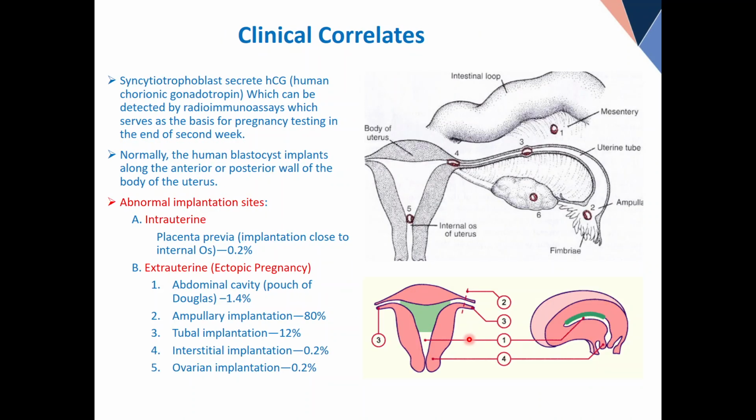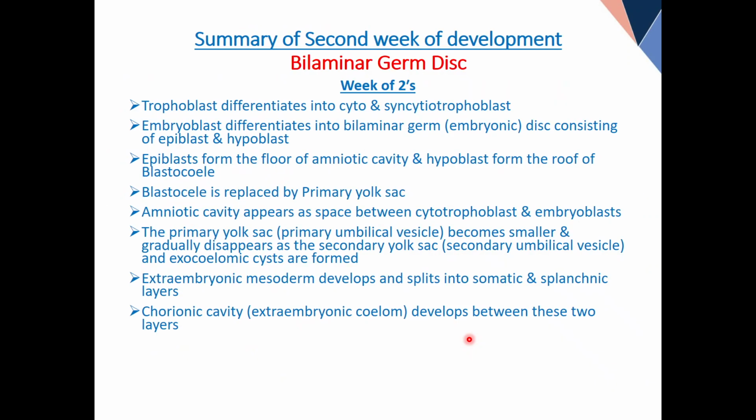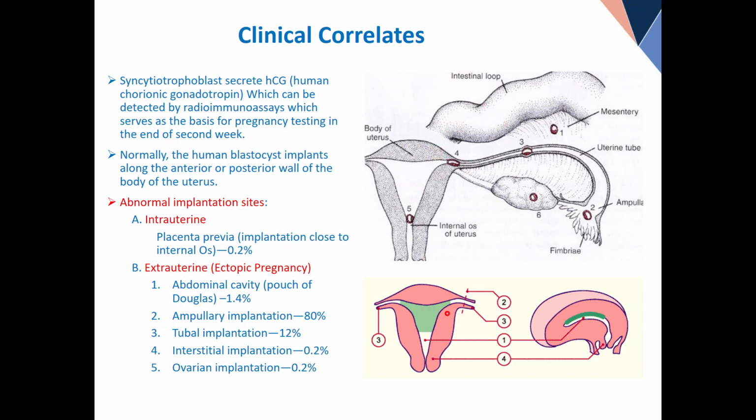Last slide and then I stop. It is the summary of the second week of development. Sometimes what happens, implantation normally occurs, we know, in either the posterior wall or the anterior wall of the uterus, because they are the thickest. Sometimes the implantation occurs at abnormal sites.